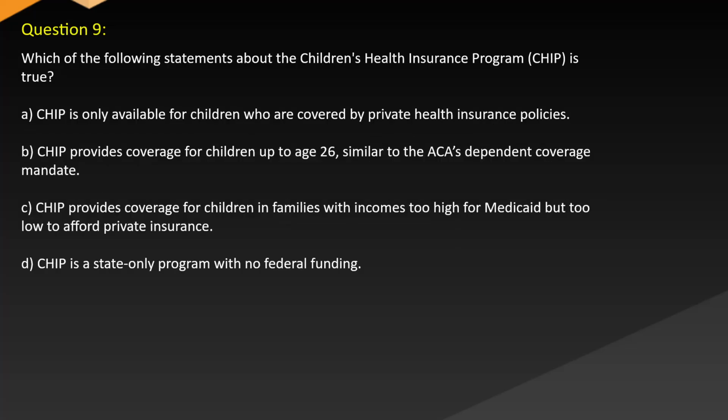Which of the following statements about the Children's Health Insurance Program, CHIP, is true? A. CHIP is only available for children who are covered by private health insurance policies. B. CHIP provides coverage for children up to age 26, similar to the ACA's dependent coverage mandate. C. CHIP provides coverage for children in families with incomes too high for Medicaid but too low to afford private insurance. D. CHIP is a state-only program with no federal funding.